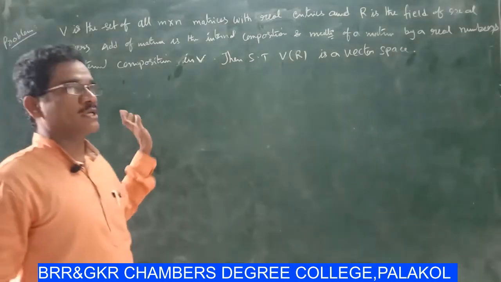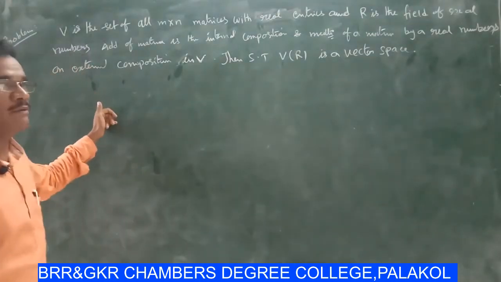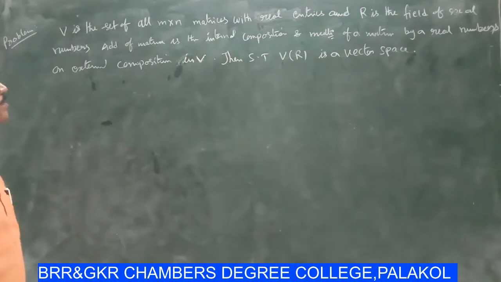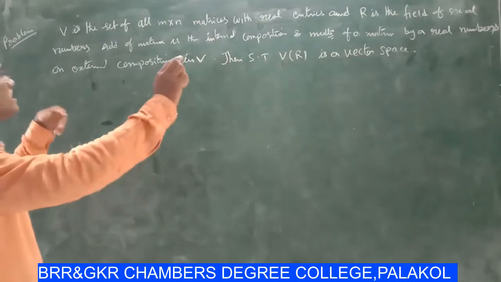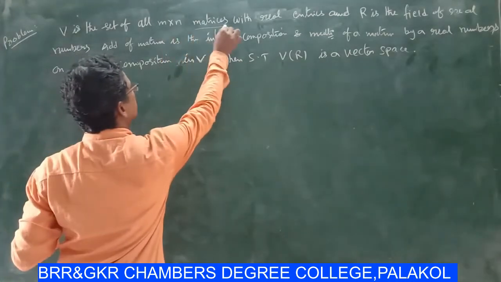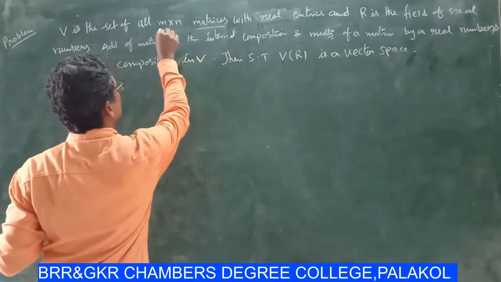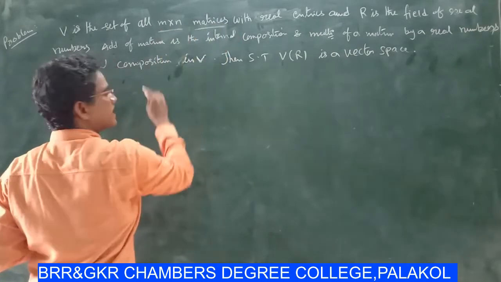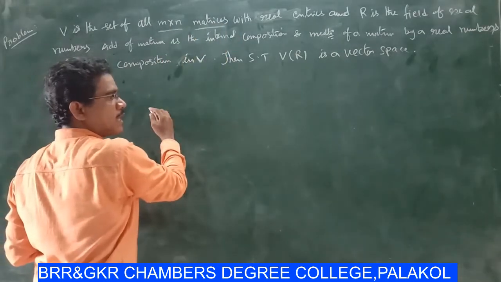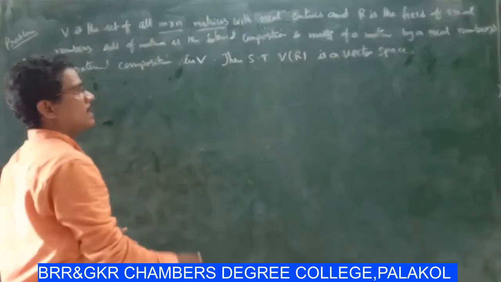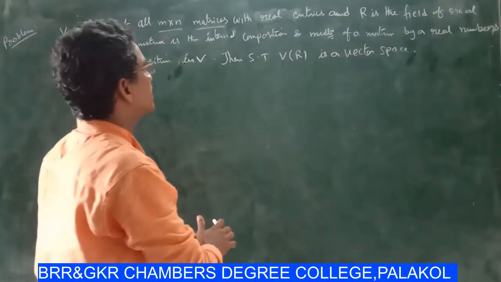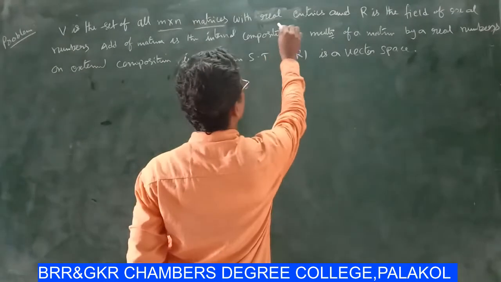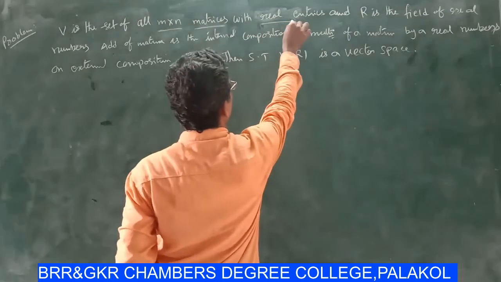Before going to the solution of this problem, I will discuss some previous results. Here the matrix is n by n. N by n means the order of the matrix, and the entries are real.